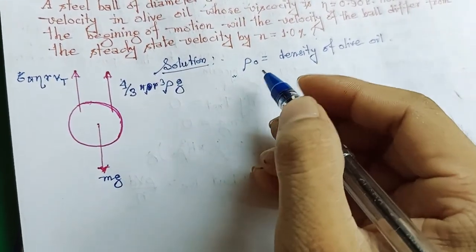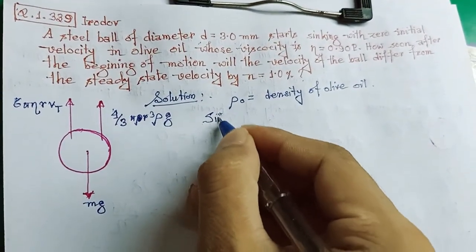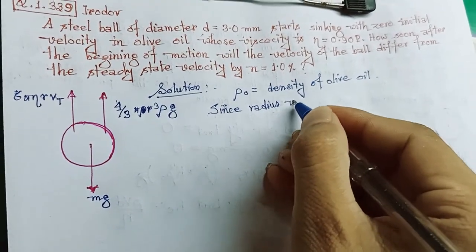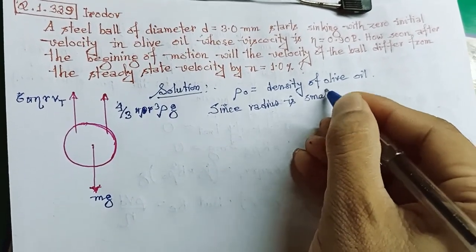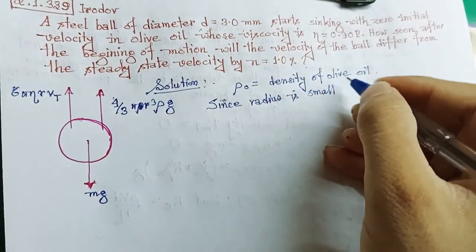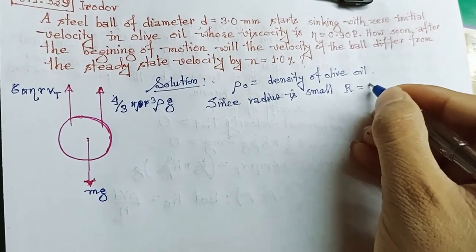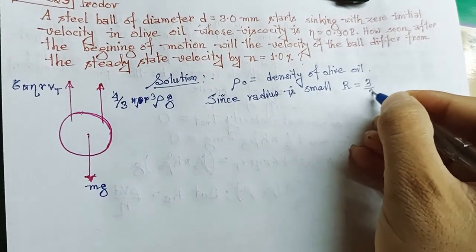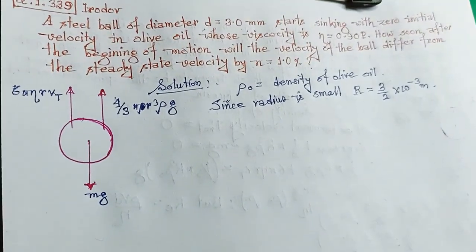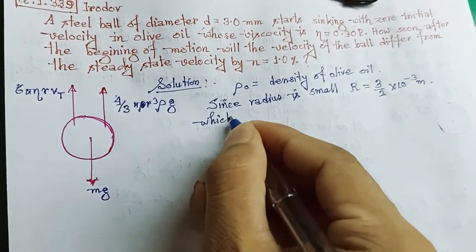Since the radius is small, r is equal to 3 divided by 2 into 10 to the power minus 3 meters, which is very small.